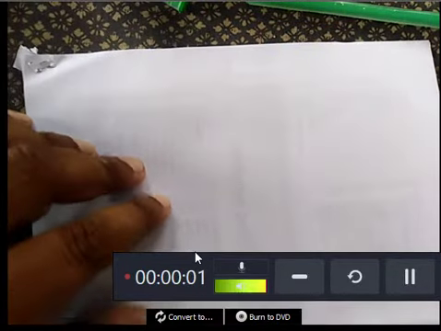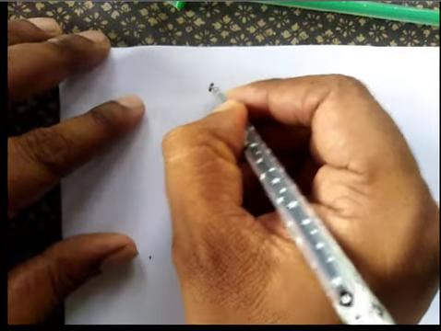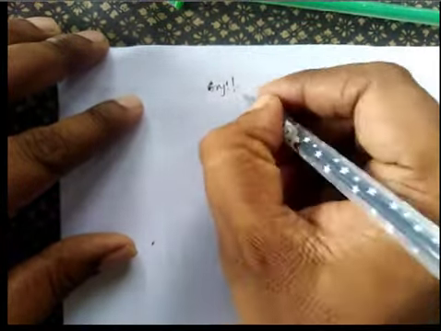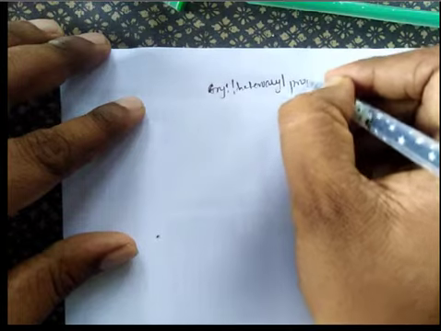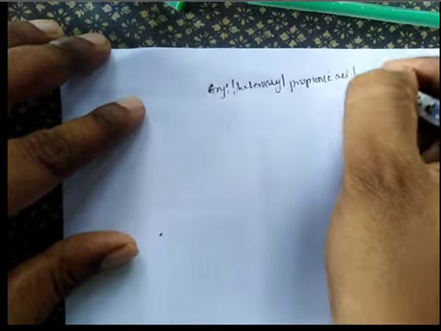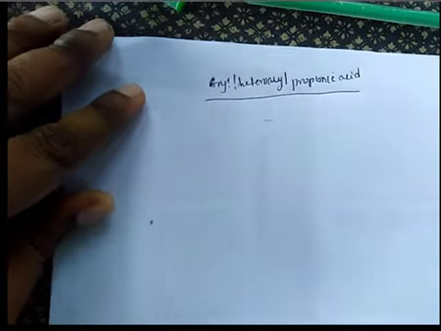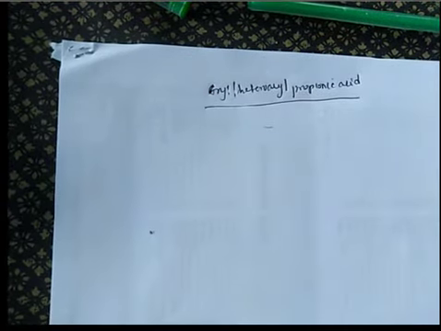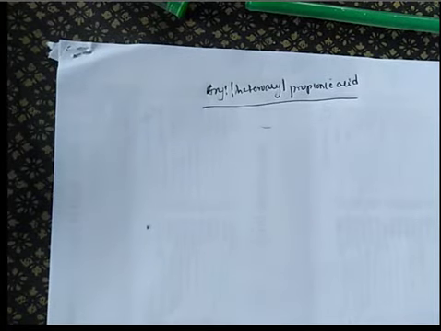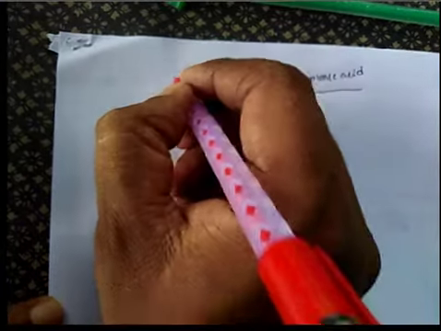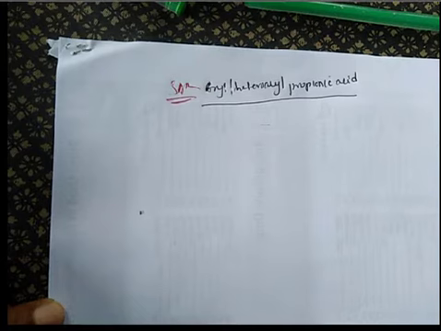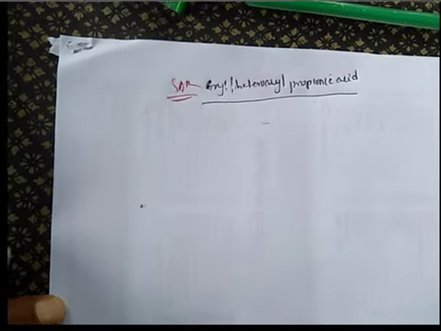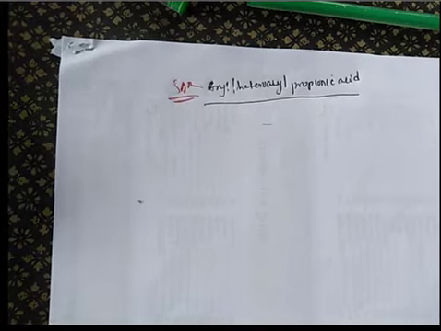About structure activity relationship of aryl propanoic acids. Okay, we will discuss now the SAR, structure activity relationship, of aryl propanoic acid derivatives. In order to explain the SAR of this class of drugs, we will take naproxen as an example.